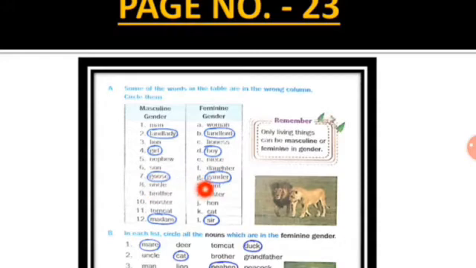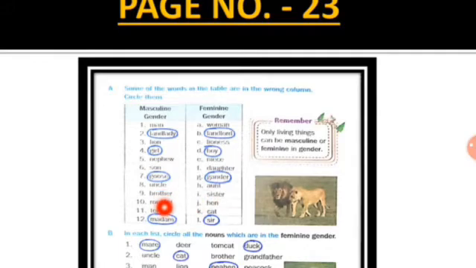Uncle, aunt, brother, sister, rooster, hen, tomcat, cat, madam. Now madam is feminine gender, isn't it? So it should be written under feminine gender, but it is written under masculine gender, so it is wrong.